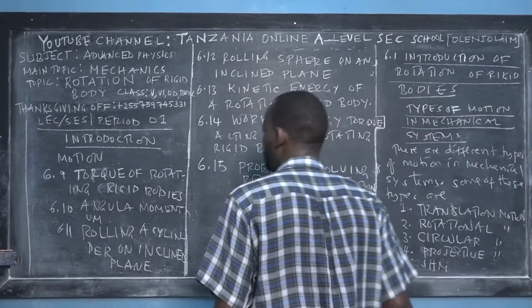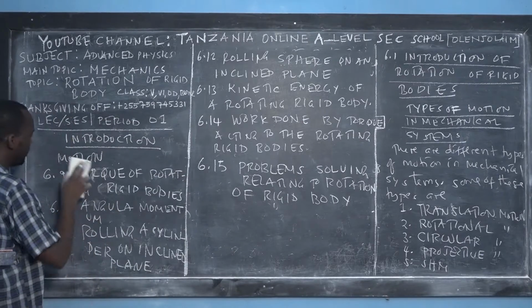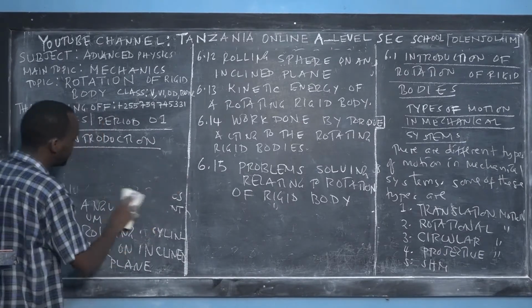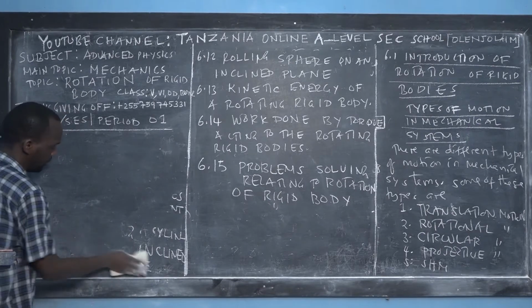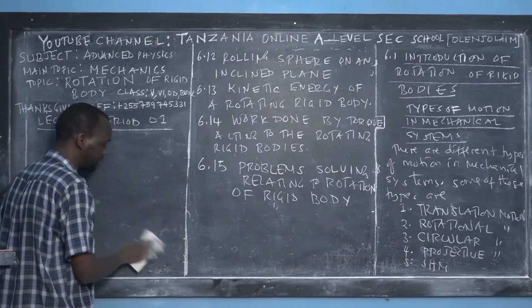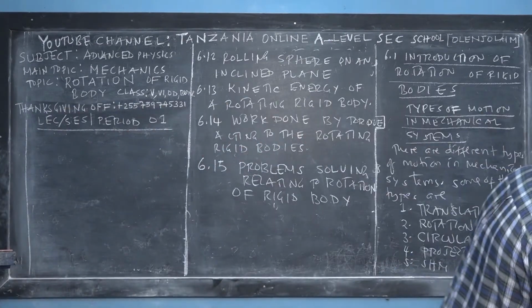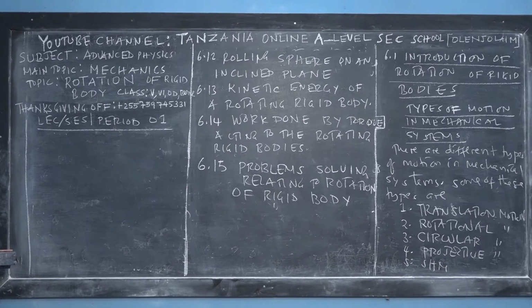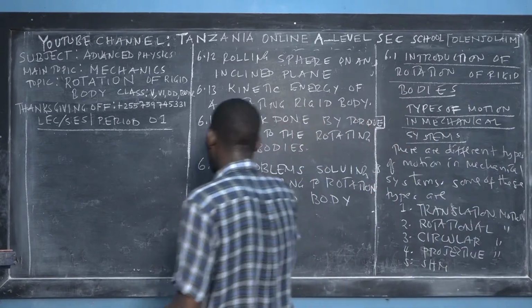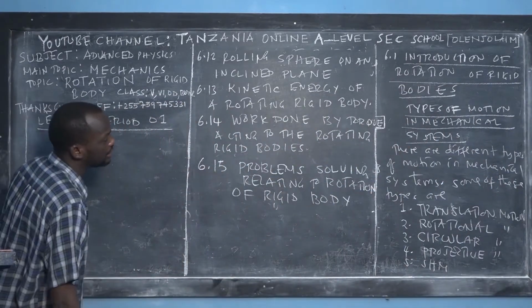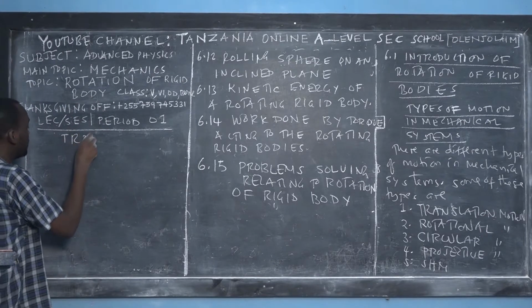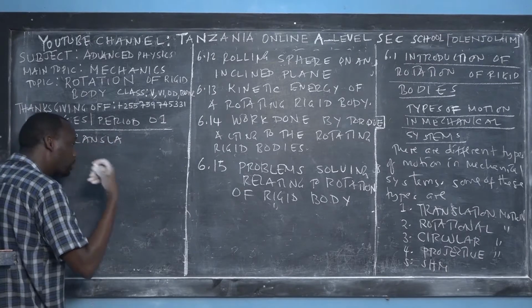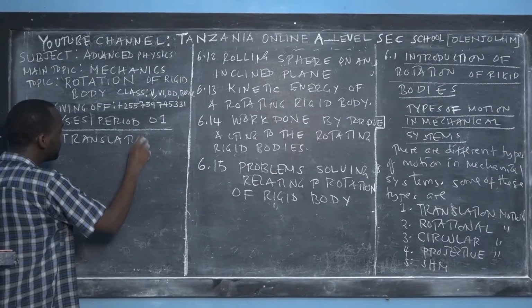Okay? Good. Now that you know the types of motion, we can learn the main two types of motion that we have in daily life. So let us start now with first the translational motion. Say translational motion, or translatory motion in some of the books.